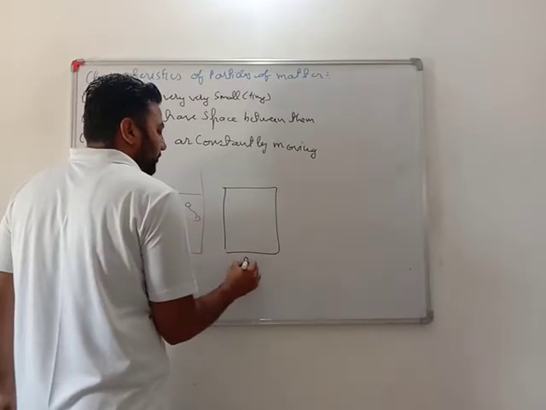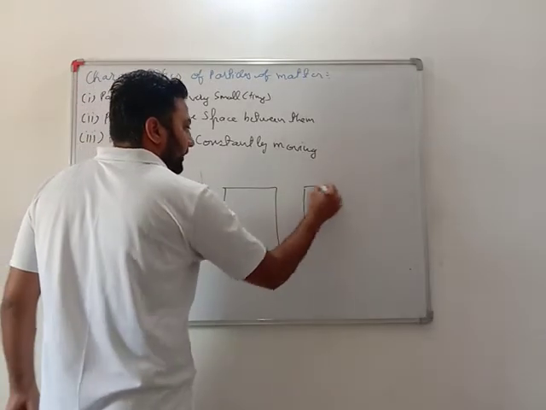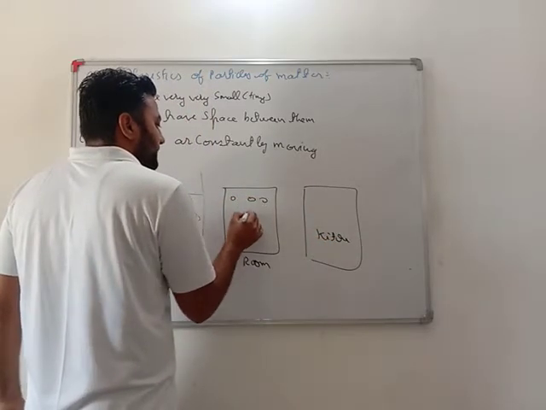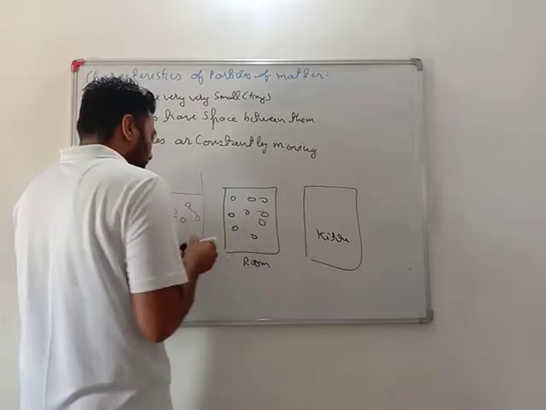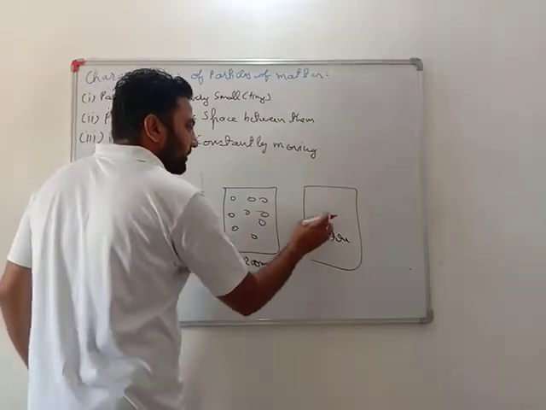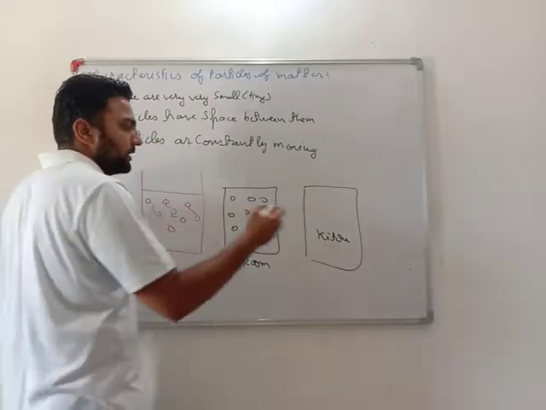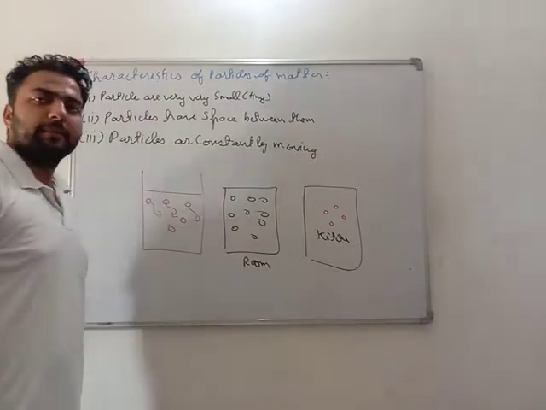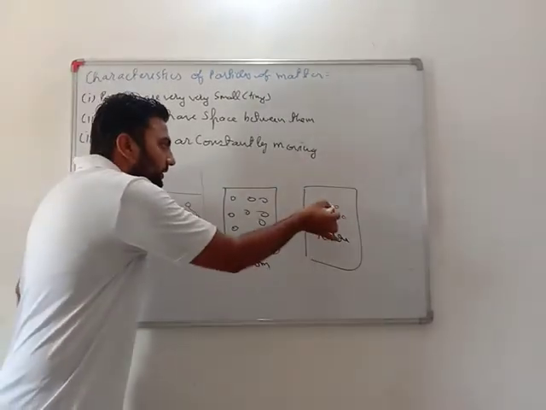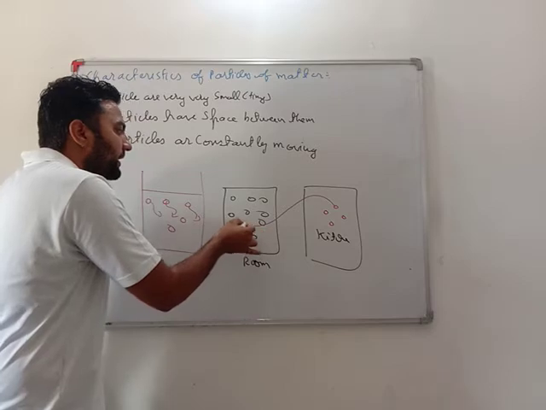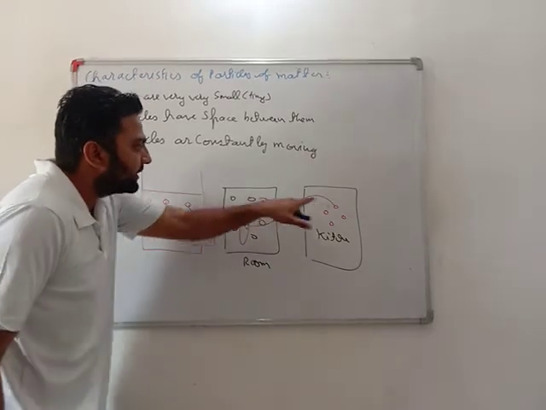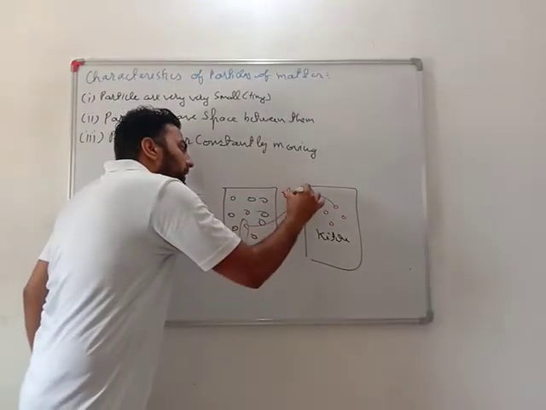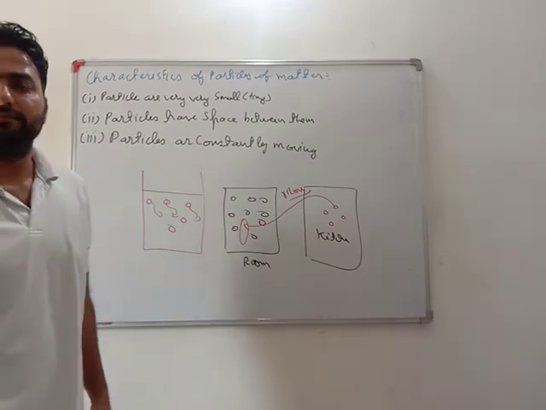This is my room and here is the kitchen. Air is present, so these are particles of air. Here when my mother cooks a paratha or anything delicious, these smell particles are present here. But what I observe is that after 5 minutes I can smell this thing in my room. It means these particles from here have come to this place, yes or no? It means particles continuously keep on moving.